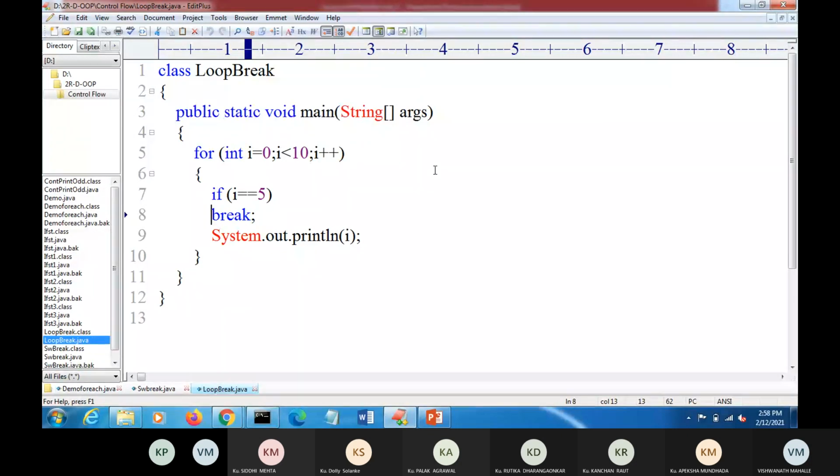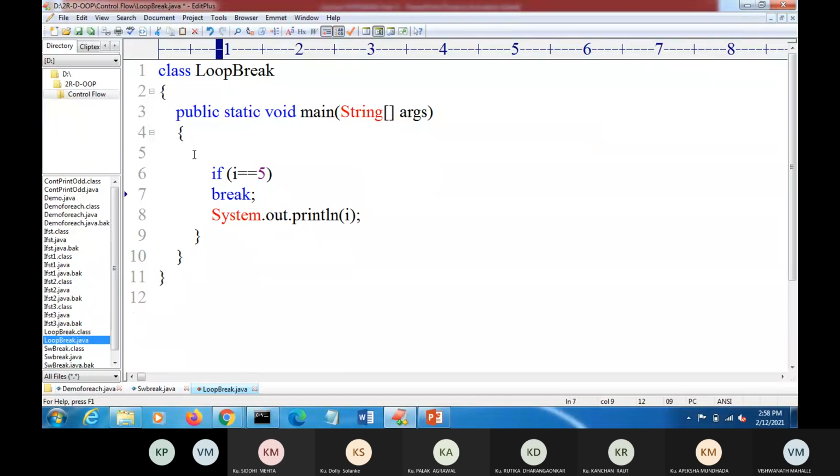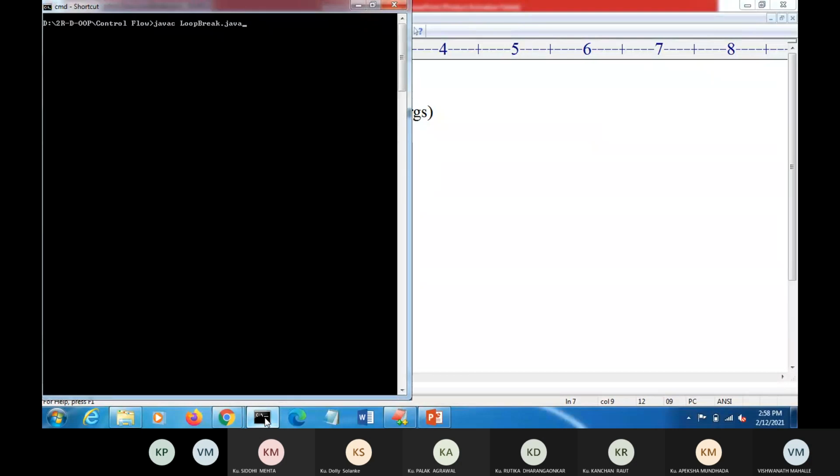We can use break inside the switch case and inside the loop. When we use this break statement outside a loop, suppose here there is no for loop, the break statement will not execute, it will give an error.